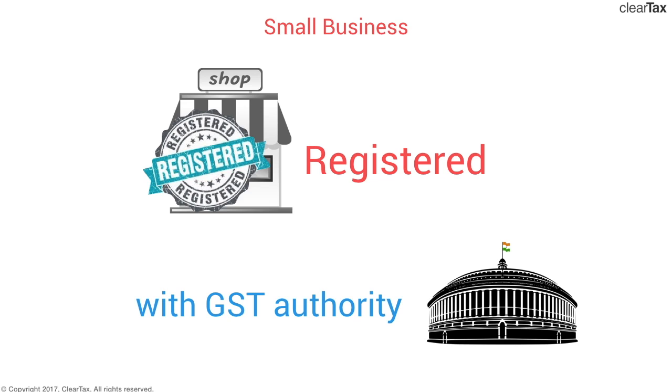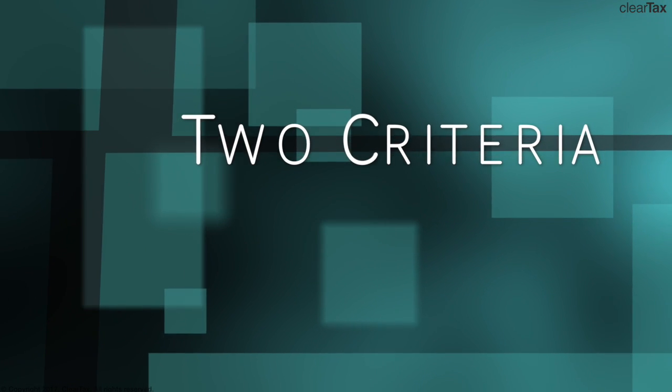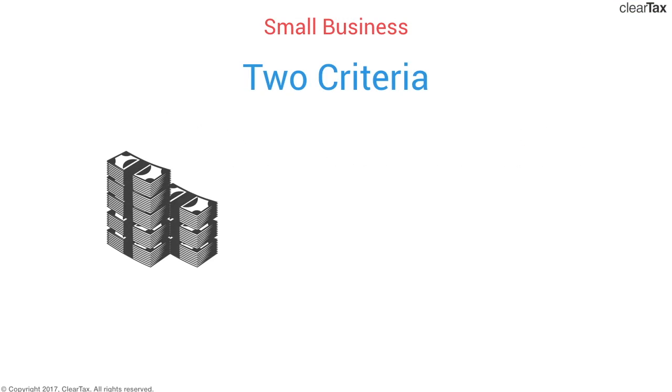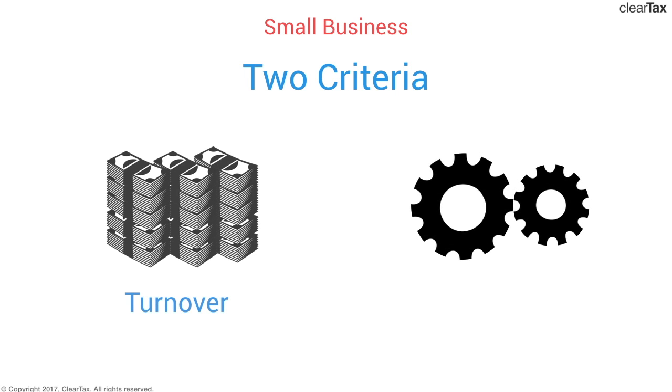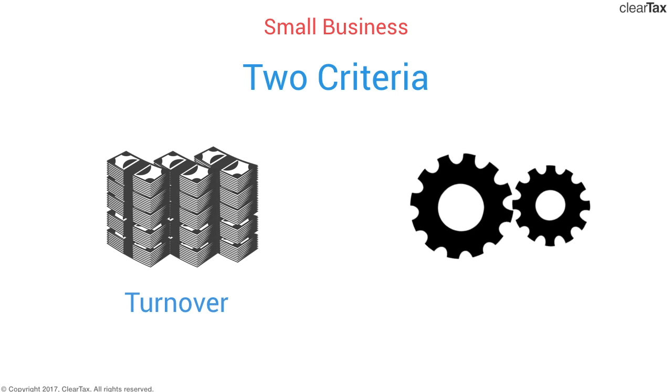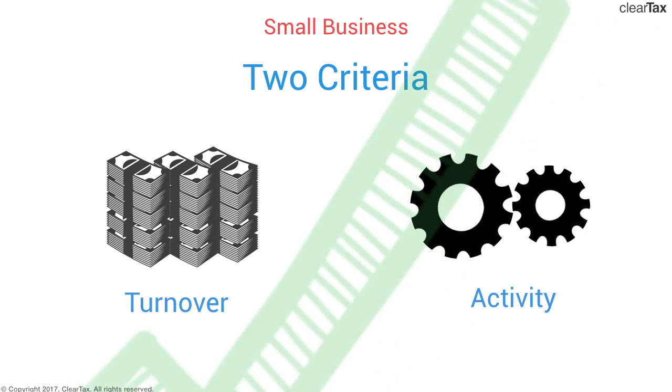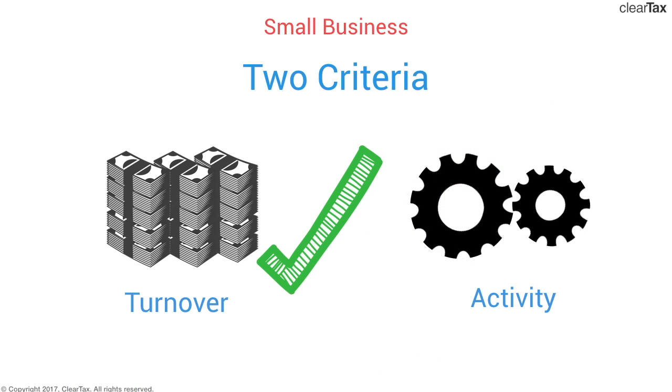The form number is GST REG01, where you'll have to make a declaration for availing composition scheme. So a registered business to fall into the category of small business has to comply with two criteria. Criteria number 1, turnover. Criteria number 2, activity. There are layers, that is, if you comply with first criteria, only then you move on to check if you're eligible in the second criteria.